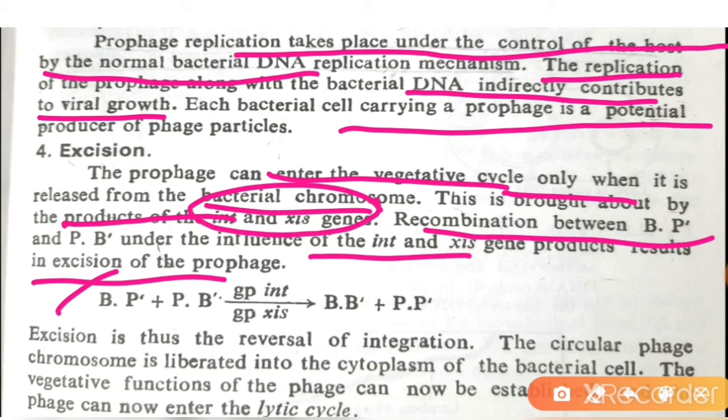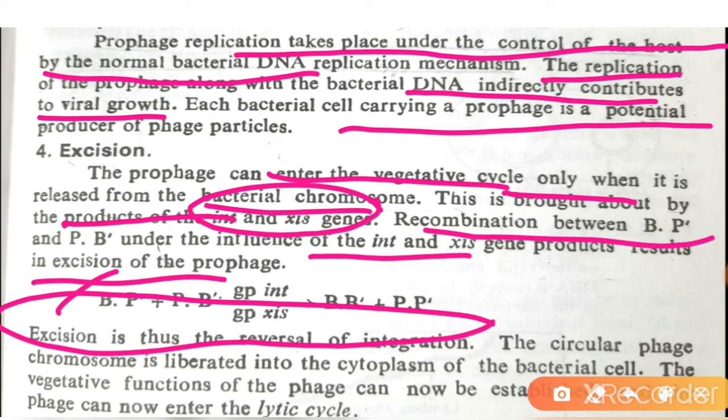Excision is thus the reversal of integration. The circular phage chromosome is liberated into the cytoplasm of the bacterial cell. The vegetative functions of the phage can now be established, and the phage can now enter the lytic cycle.